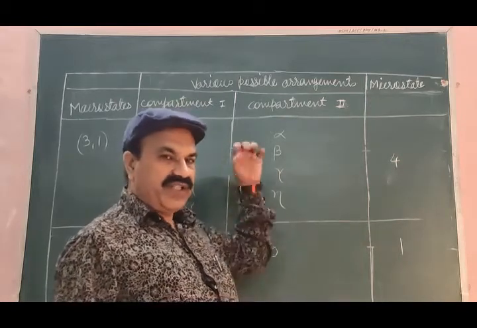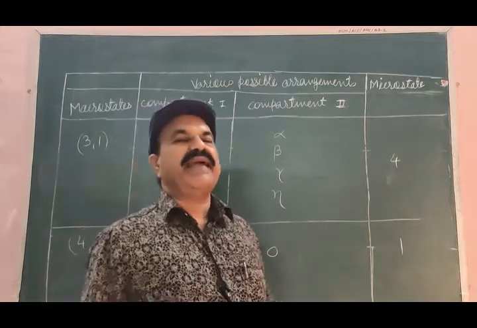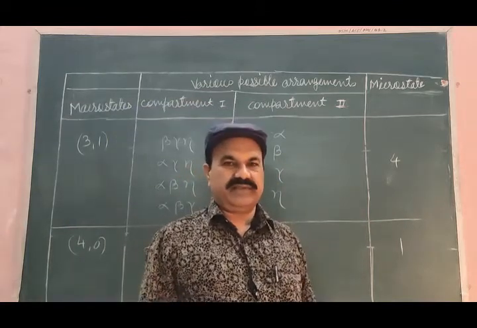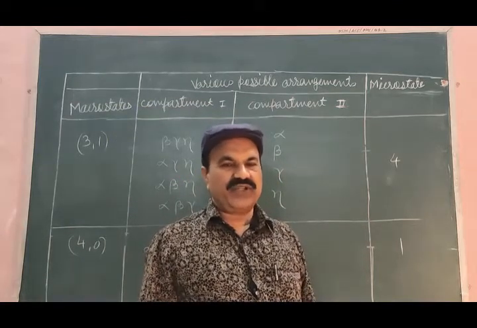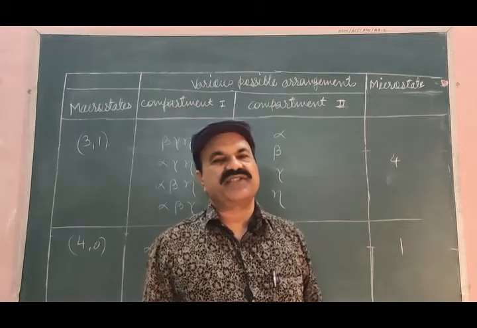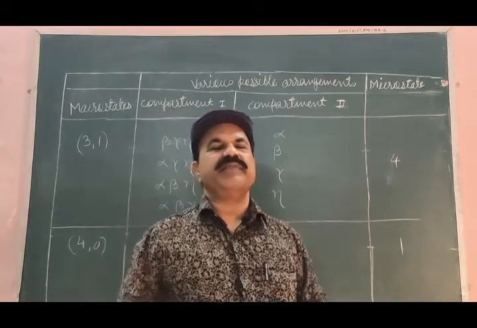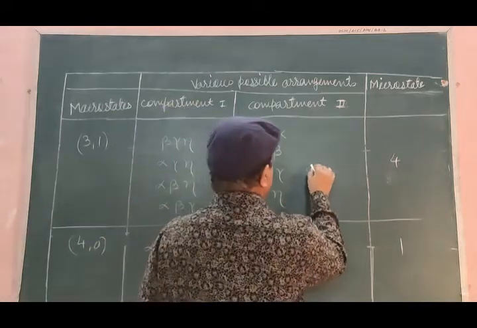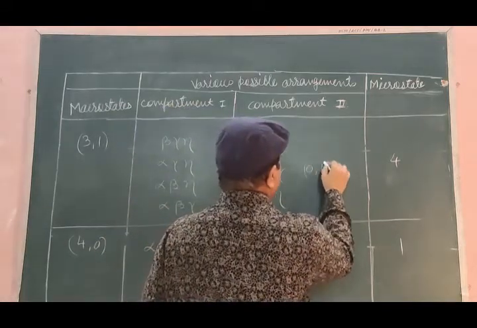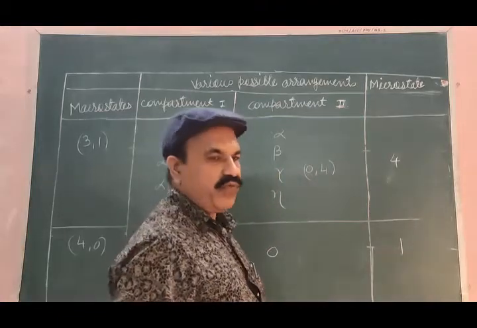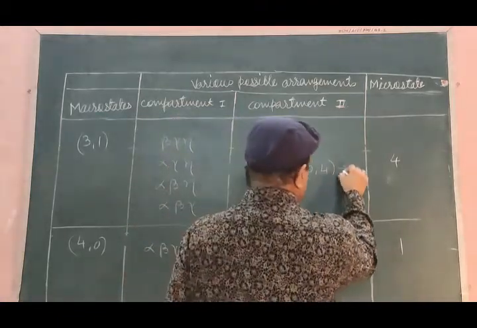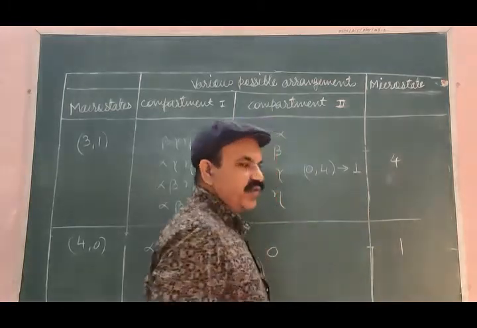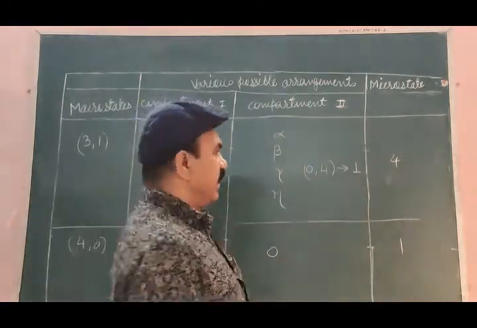How many macrostates have we seen? 5 macrostates are there, and for these 5 macrostates we have seen various microstates. For example, if we have the macrostate 0, 4, the corresponding microstate is only 1.